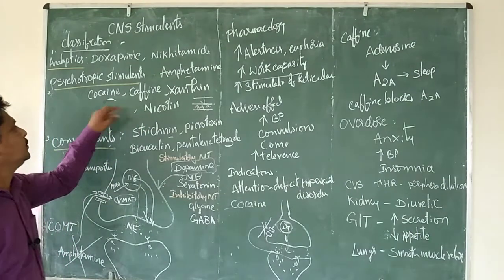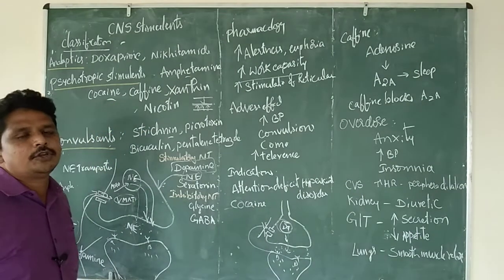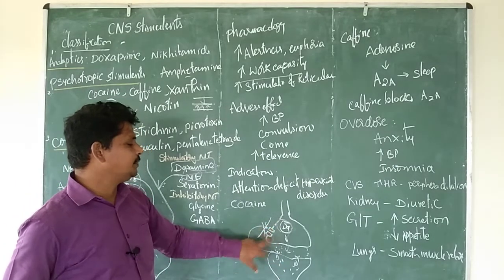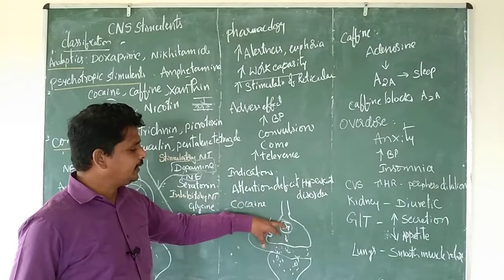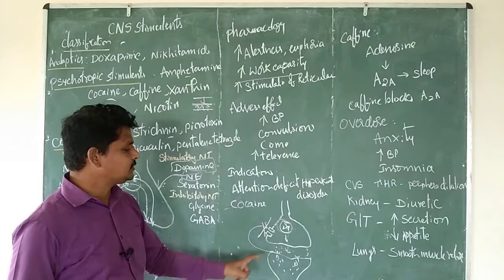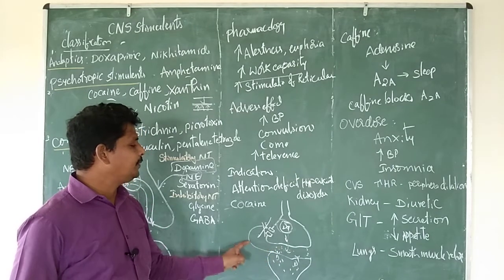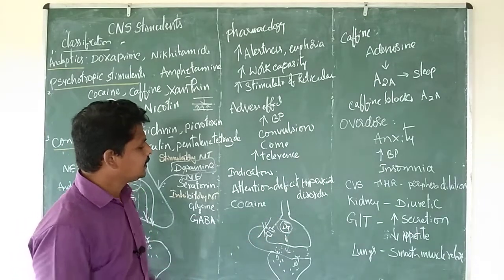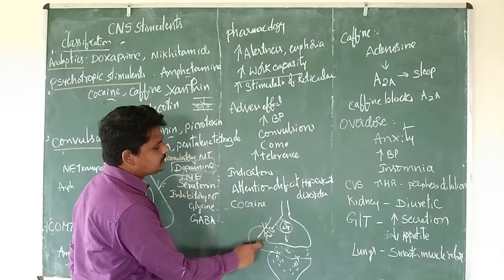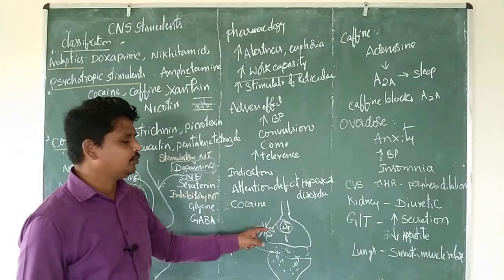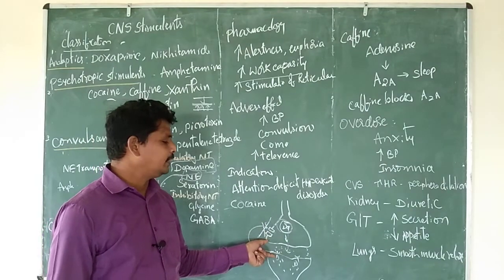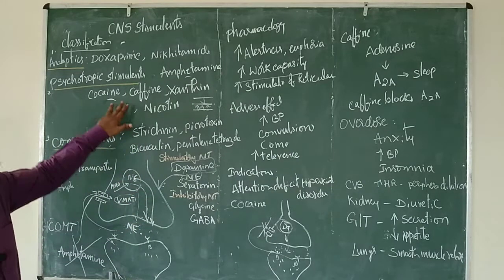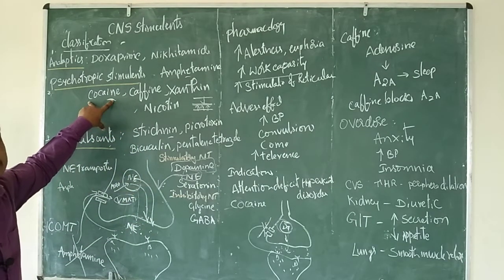Next we will see cocaine, and how it normally works. Cocaine works on dopaminergic receptors, normally D1 and D2 receptors. Assume this is the presynaptic and postsynaptic side. Normally dopamine is secreted into the synaptic cleft, and after its secretion there is a reuptake mechanism by which the dopamine is taken again into the presynaptic nerve. Cocaine blocks this reuptake mechanism of dopamine. As a result, a higher concentration of dopamine is present in the synaptic cleft, which causes the euphoric activity. That is how cocaine works and causes the euphoric effect.